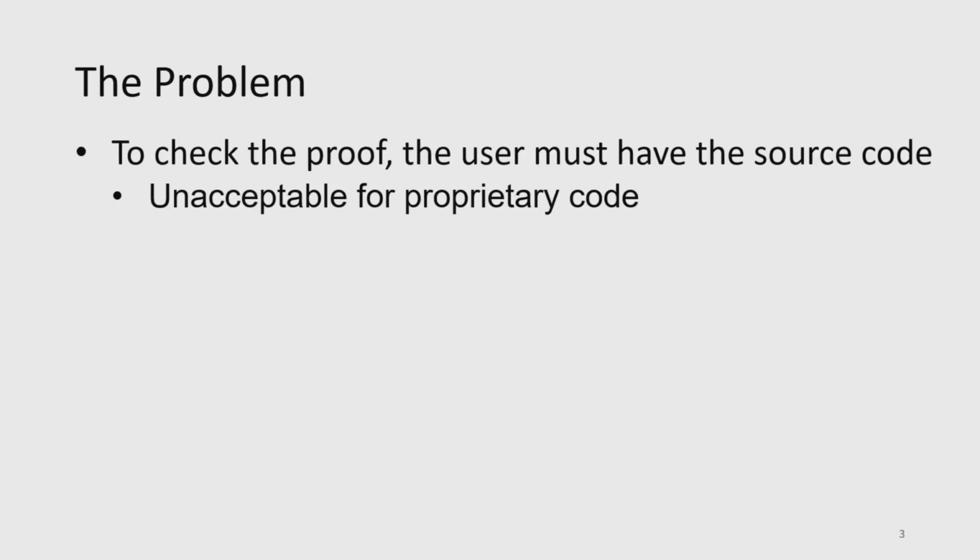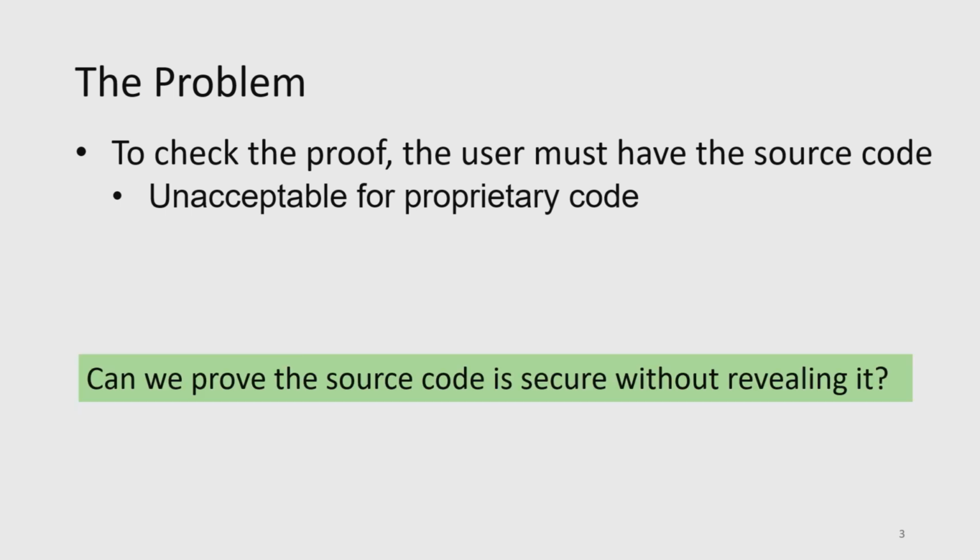Of course, there is a problem here, which is that to check the proof, the user actually has to have the source code. So we could imagine maybe I want to get a binary from some company or somebody who's untrusted. Just with the binary itself, I can't actually check the proof. I'm going to need to have the source code or some encoding which describes the inner workings of the program at a high level. Obviously, this is unacceptable for proprietary code. So the core question of this work is, can we actually prove that the source code is secure without actually revealing what the source code is?